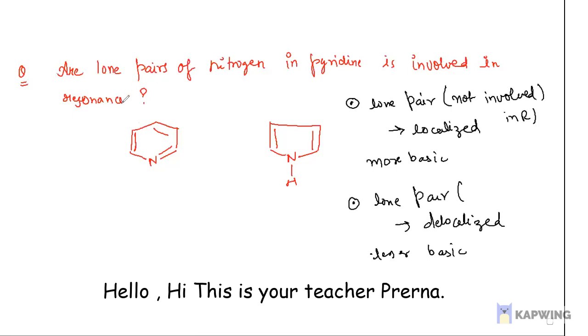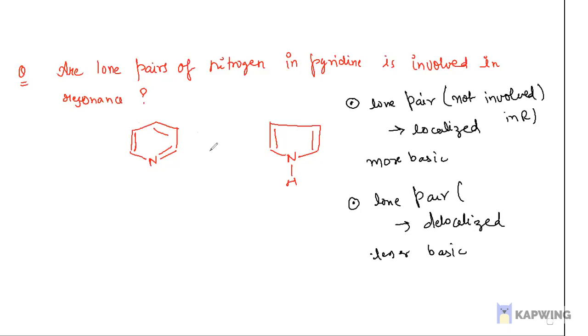Today I'm going to explain: is the lone pair of nitrogen in pyridine involved in resonance? Because so many times in the exam, questions are asked on the order of acidic and basic character. The basic character of amines is very important, and most of the time students get confused and are not able to predict the correct order. So today I'm going to help you with that.